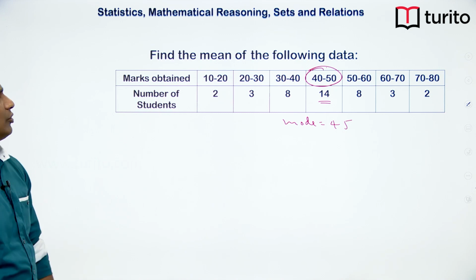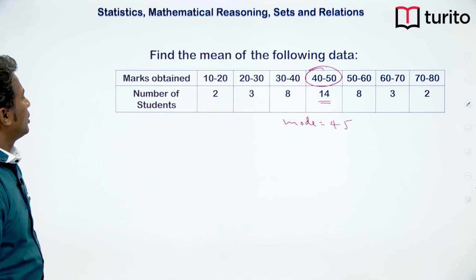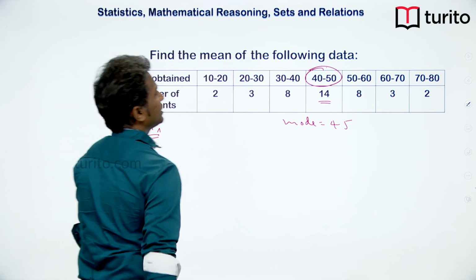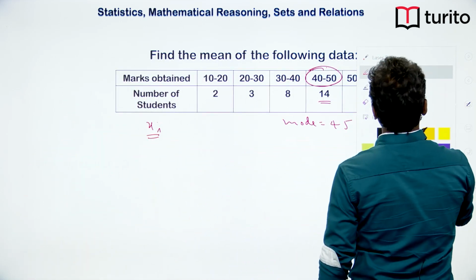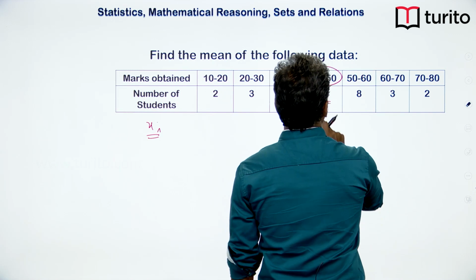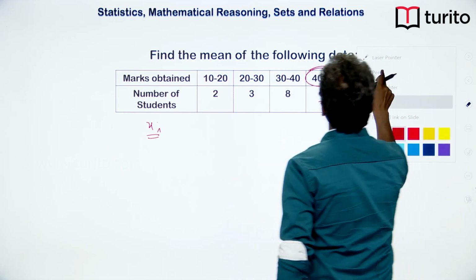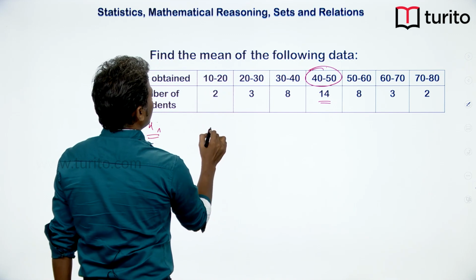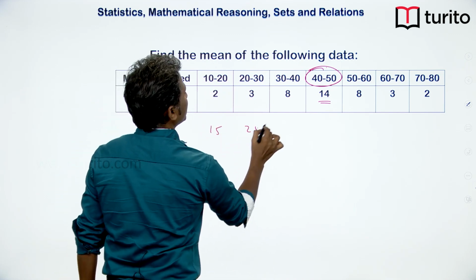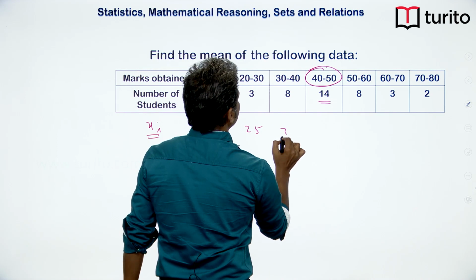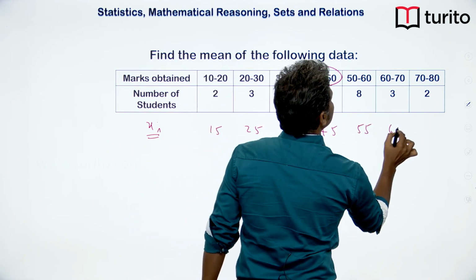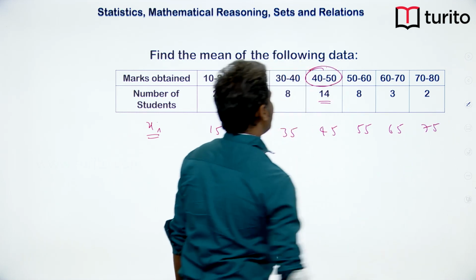Find the mean of the following data. So how do we find the mean? First we have to write xi by taking the average. So let me just remove this. Here it is between 10 and 20, average is 15. So here it is 25. Here it is 35, 45, 55, 65, 75.